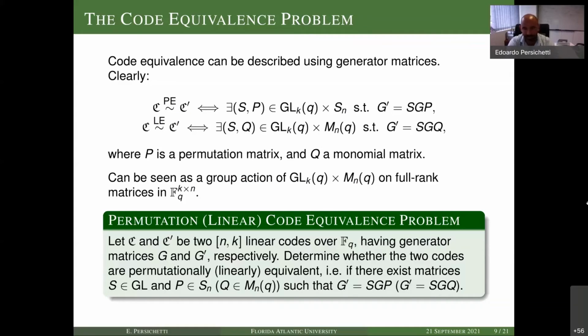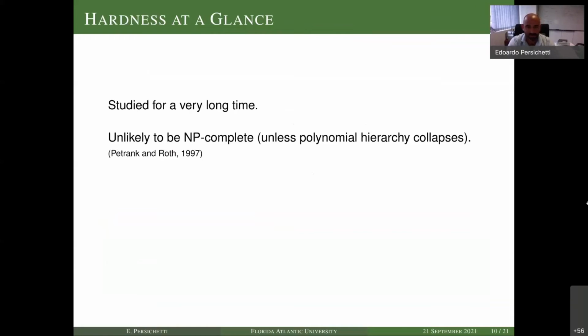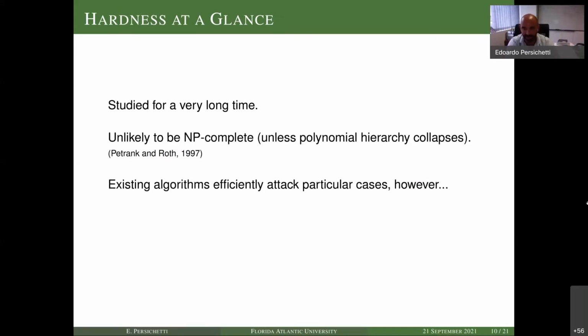Right, so this problem is well known in coding theory, as I said, connected to the well-known notion of code equivalence, and has been studied for a very long time. In fact, Petrank and Roth proved that this problem is probably not NP-complete unless the whole polynomial hierarchy collapses. But on the other hand, we have existing algorithms, like we have for every problem that we use in cryptography, right, for factoring, etc.